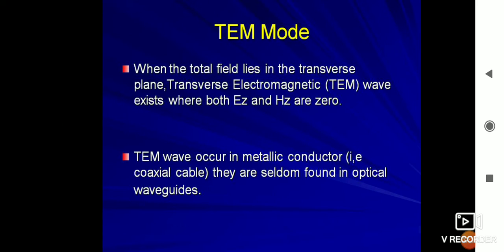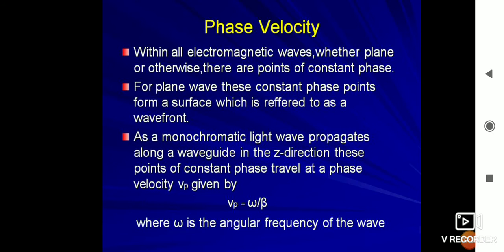TEM mode. In this type of mode, both the electric and magnetic field components in the z direction are 0, meaning Ez is 0 and Hz is 0. Transverse electromagnetic waves occur in metallic conductors like twisted pair cables or coaxial cable.